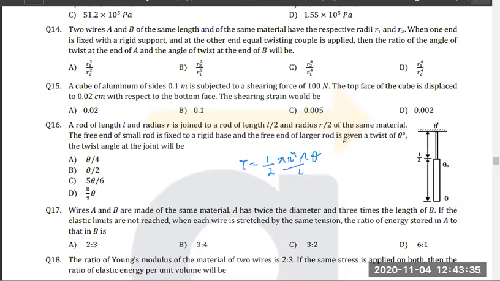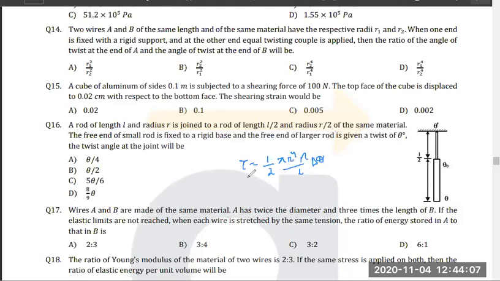Now, don't you think that if we talked about longitudinal stress, longitudinal strain, the force was equal in these two, then if we talk about restoring torque, it will be equal in both the rods? Yes or no? And this is actually delta theta, not absolute theta. This is change in angle, delta theta.